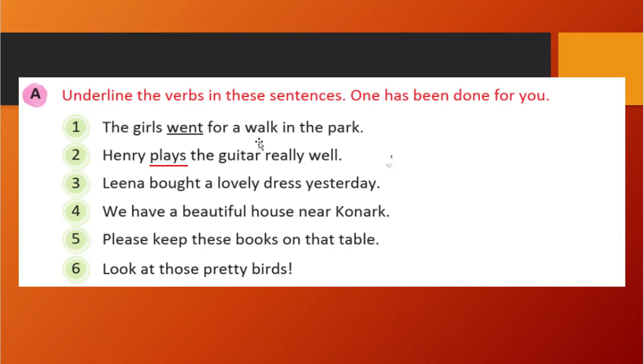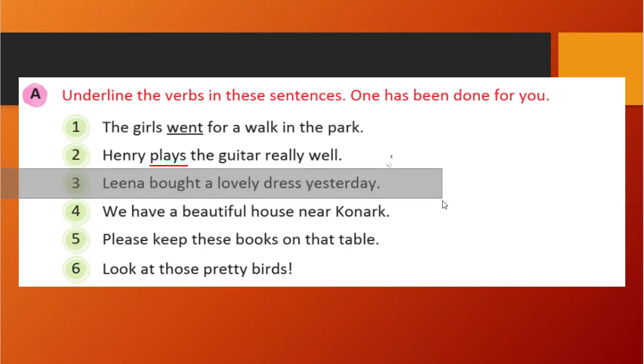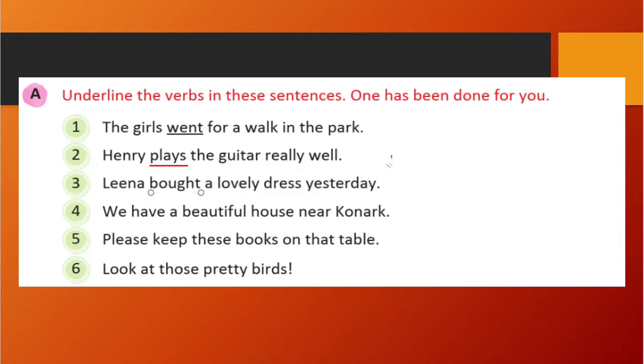That is a buying action, a purchasing action. So bought is our verb. So see, these are very simple. It is not at all difficult. The verbs are the words which show action. Bought is the second form of buy. Buy means you are purchasing something. You are doing the action of purchasing. So that way, bought is the verb.